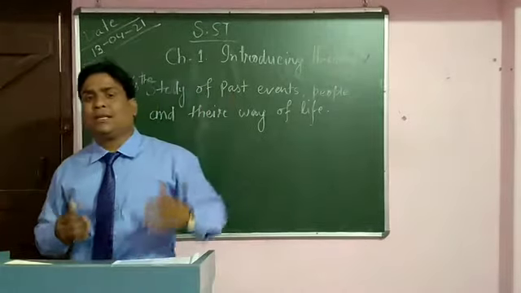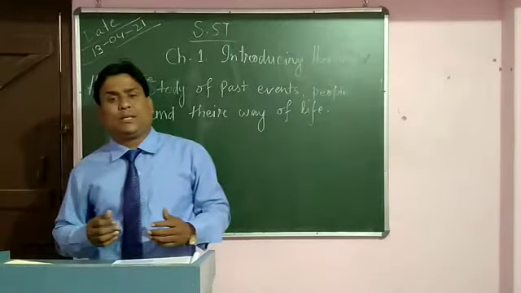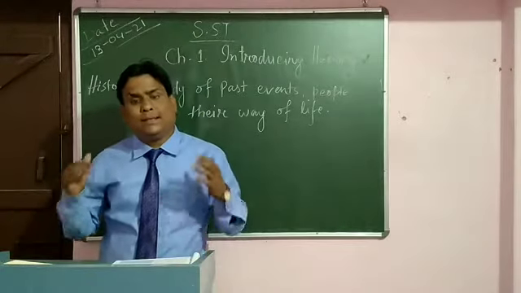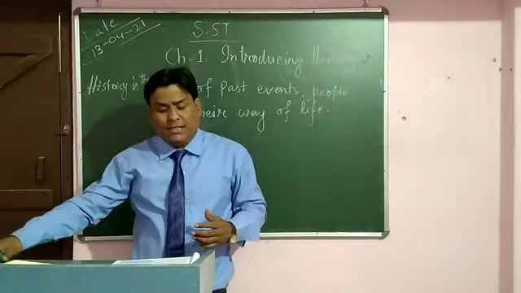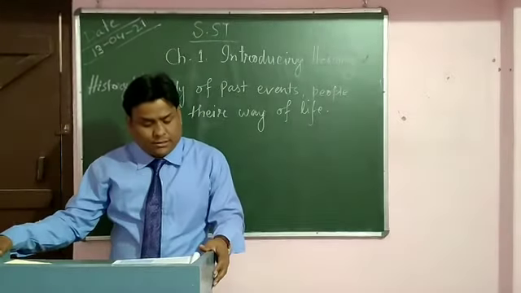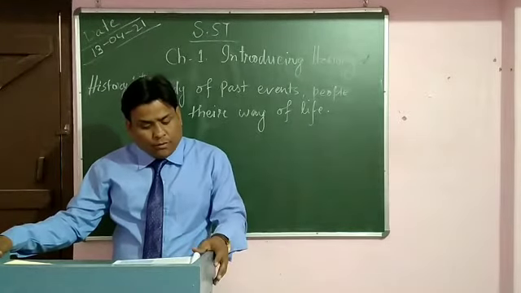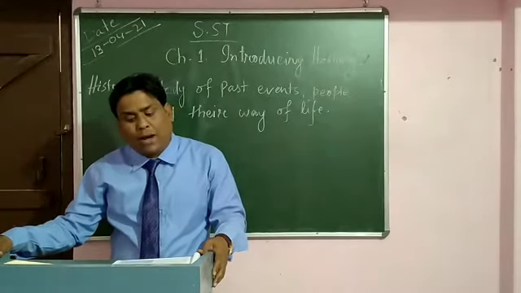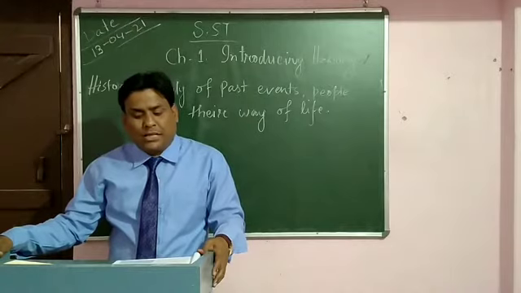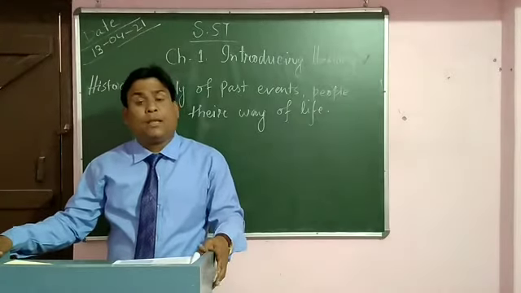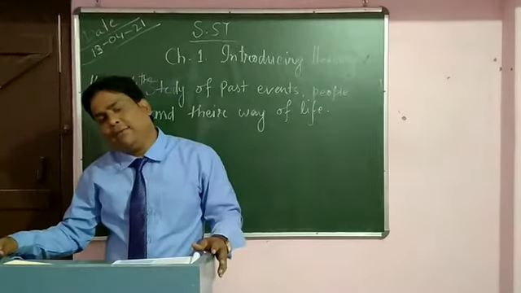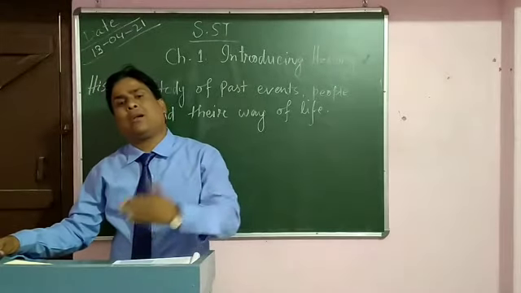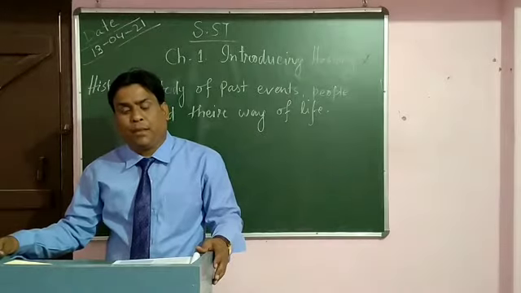From those days till today, humans have developed a lot. They have gone to a different lifestyle altogether. Now the study of history allows us to understand how and why such changes have taken place over a long period of time. It means the kind of life our ancestors used to live, we are not living the same kind of life today.